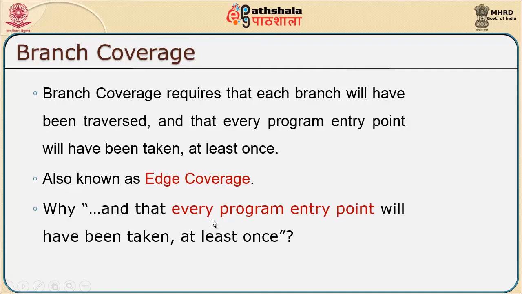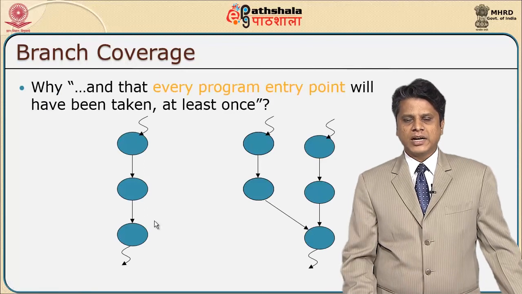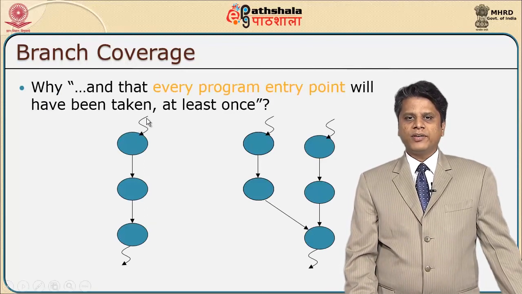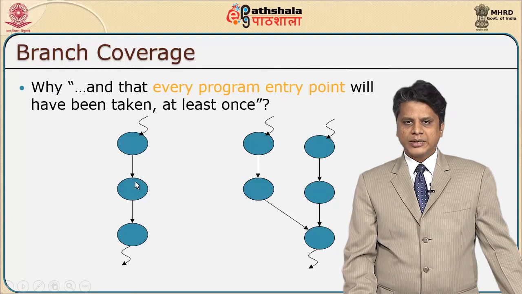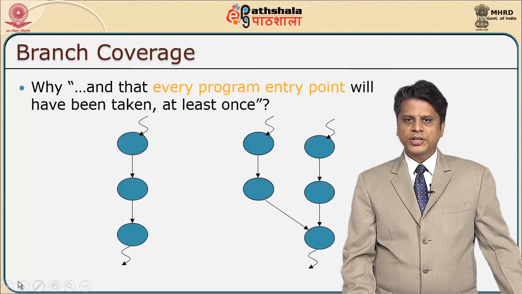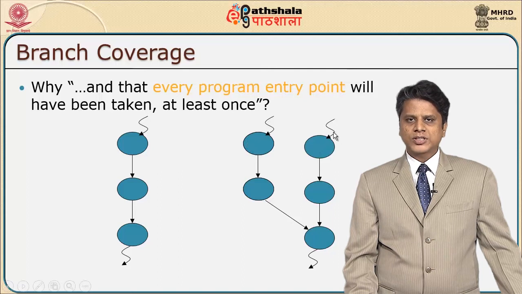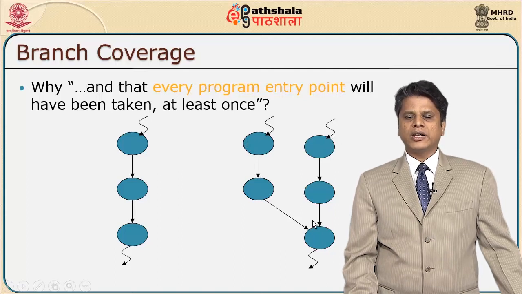Why is the point that every program has an entry point which will have been taken at least once? With that as a question, if you have a sequential statement like this, it has an entry, it goes through this particular node, it has edges that will be checked. There can be inputs from multiple sources, and although the input is different, I will get the same output.